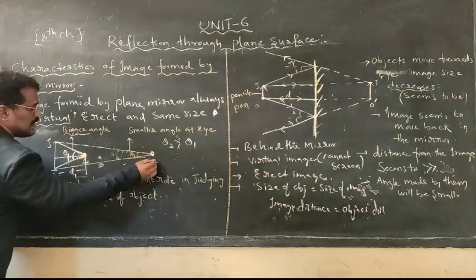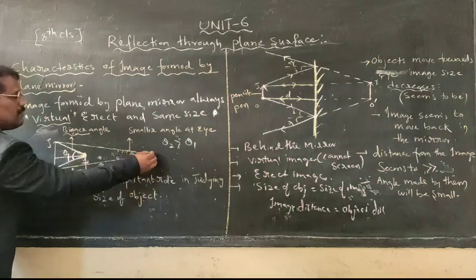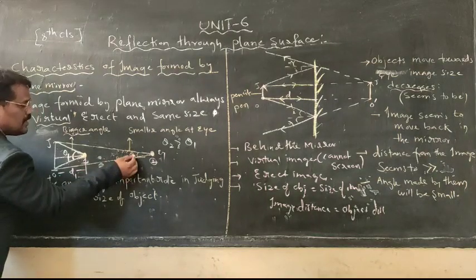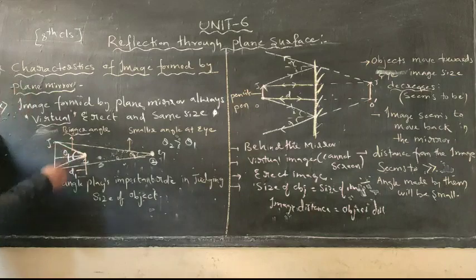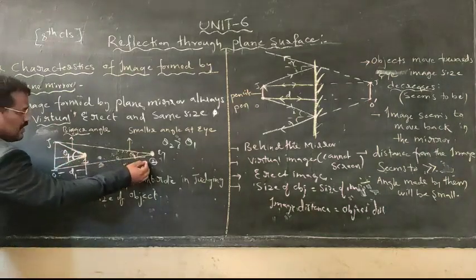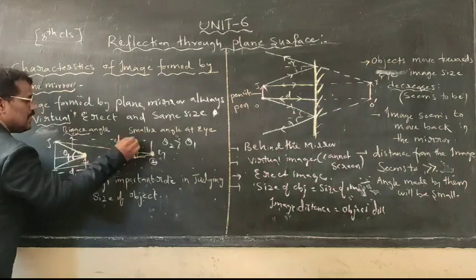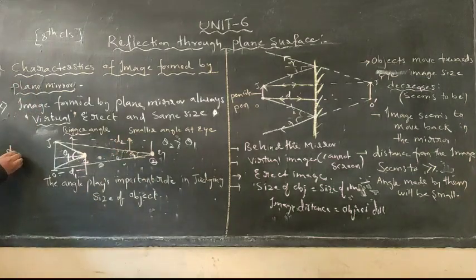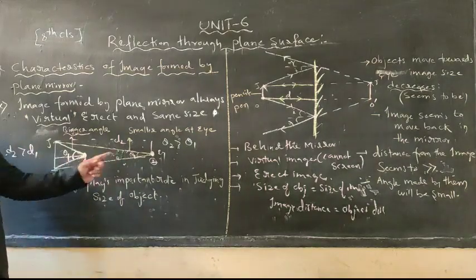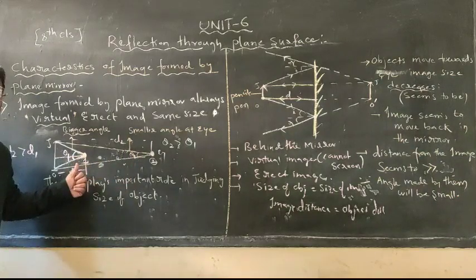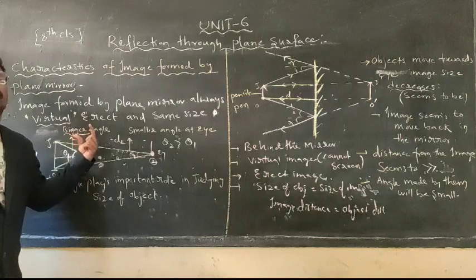At the second position, I observe the pencil or pen with an angle theta 2. You can see theta 2 is a smaller angle than theta 1. The total distance is d2, and d2 is greater than d1. This means that as distance increases, the angle becomes very small, and as distance is closer, the angle becomes very large.